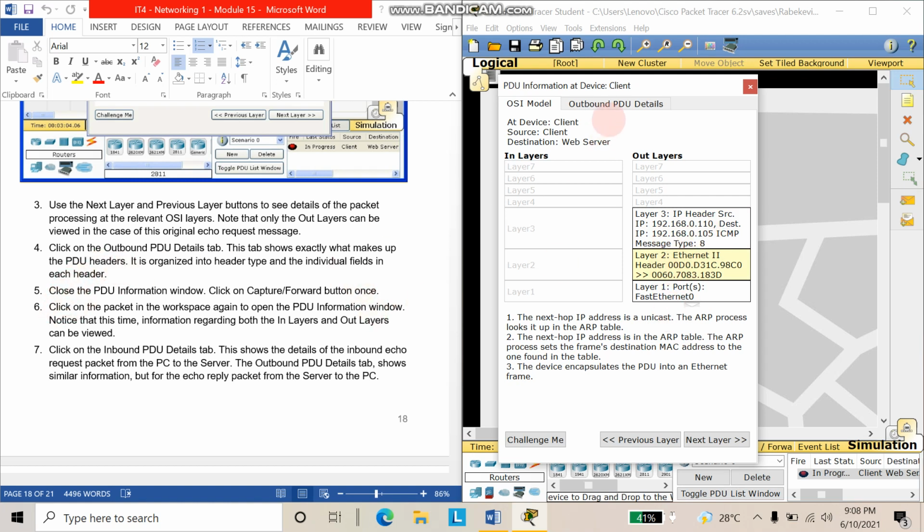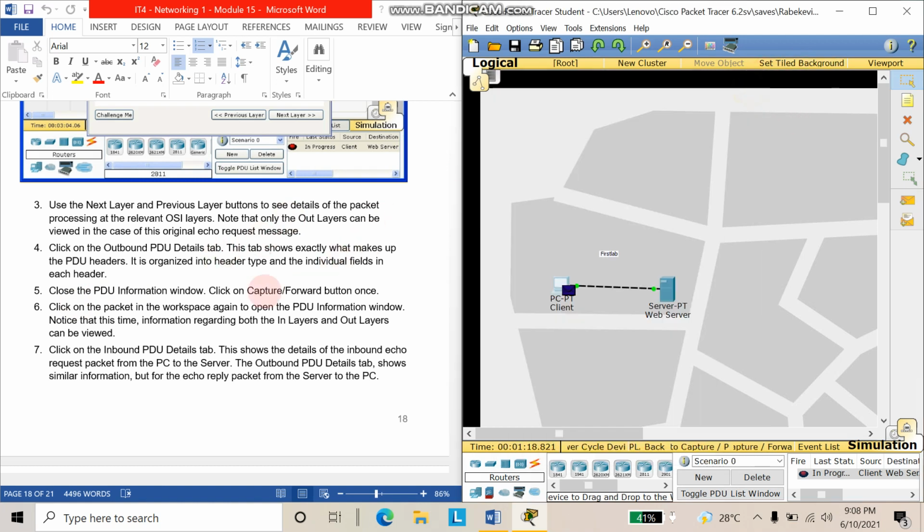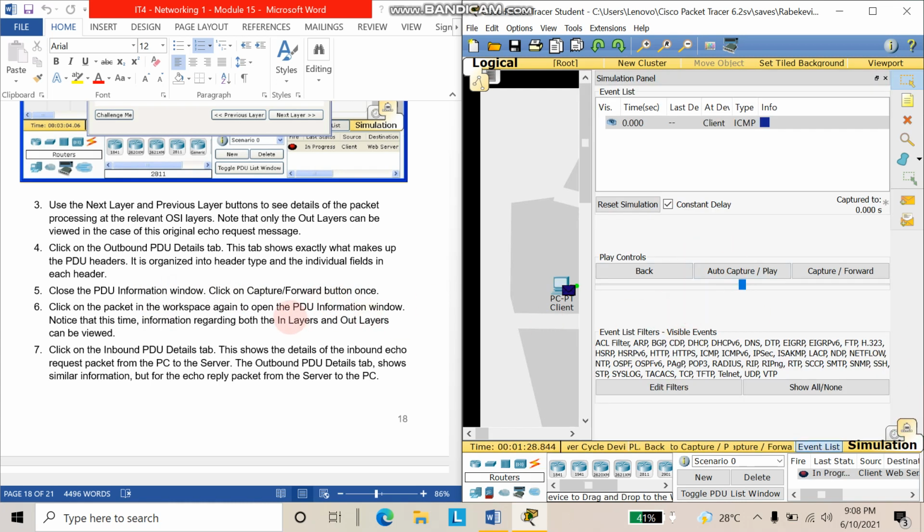Then number 5, proceed. Close the packet information window. Click on the capture forward button once. So go to the simulation, and click the capture forward button once. Click on the packet in the workspace again to open the packet information window. Notice that this time information regarding both the in layers and out layers can be viewed.